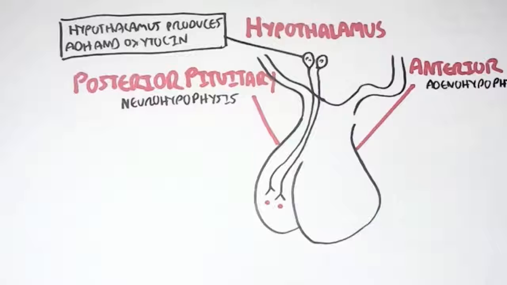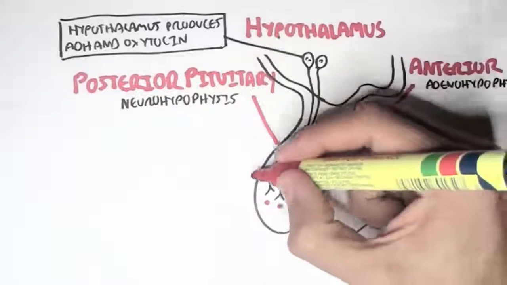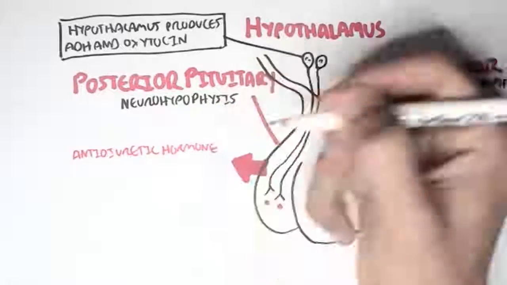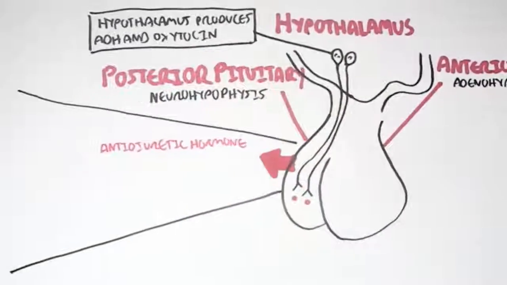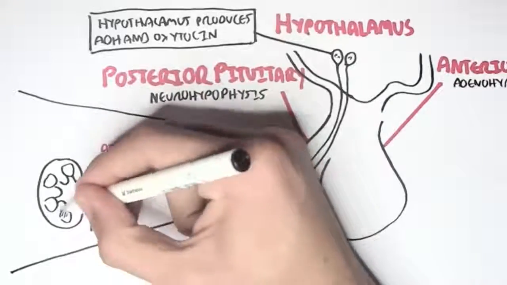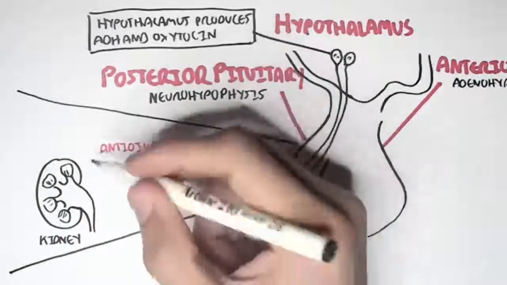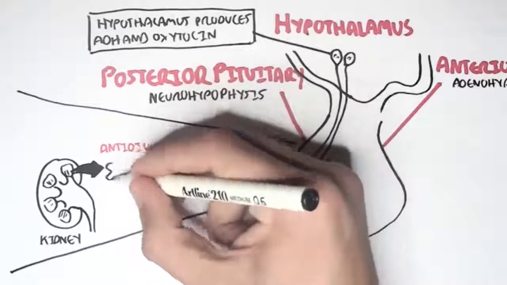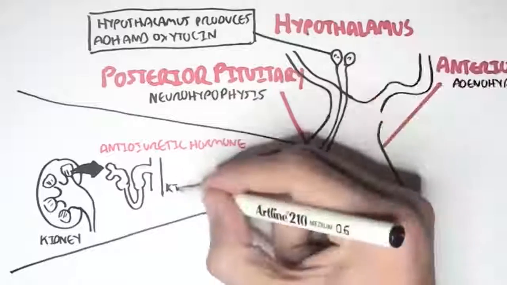From here, when a stimulus arrives, stimulating the secretion of these hormones, the posterior pituitary can then secrete them. So the posterior pituitary can secrete the antidiuretic hormone. The antidiuretic hormone's main function is water retention, so it targets the kidneys, particularly the kidney tubules.